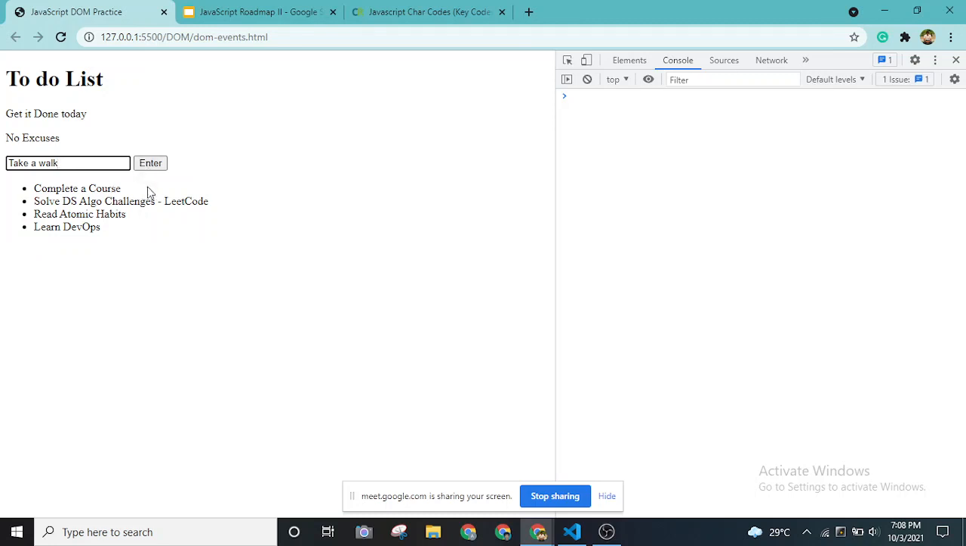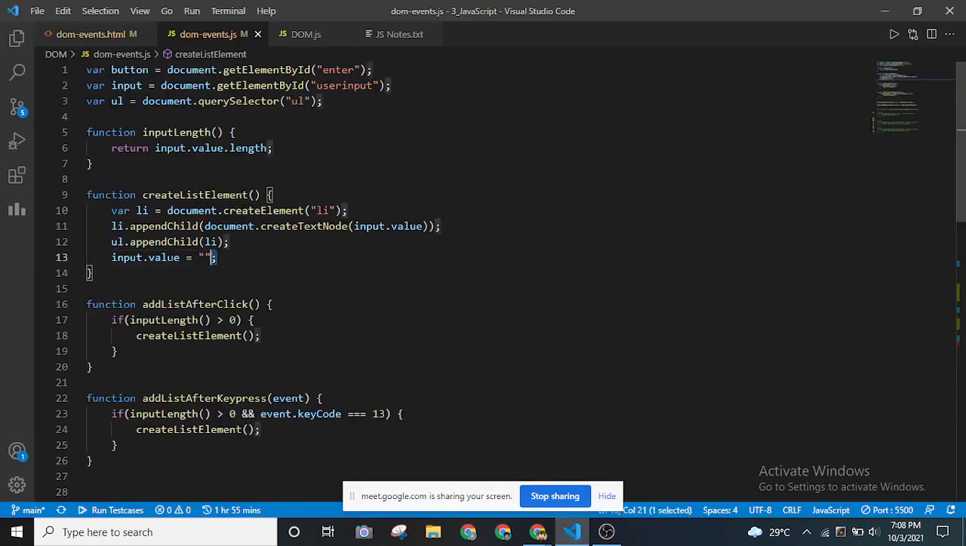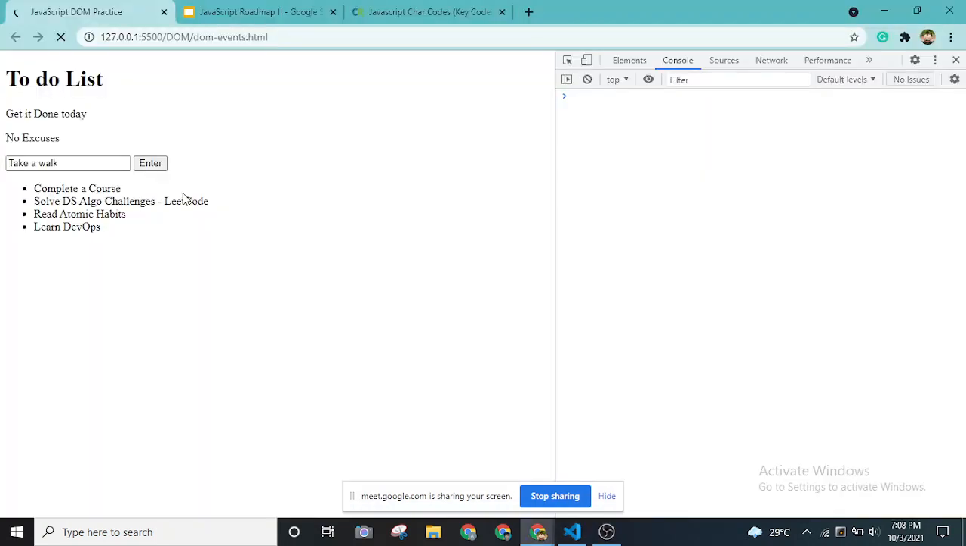Going back to the code, this line: if I don't reset the value, can you guess what will happen? Let's say I'm going to comment this out. Can any of you guess what will happen if I try to put two different values? Say the first one was "take a walk". When I put this in, as you can see, the value is still remaining in this input tag, right? Can you guys see this?